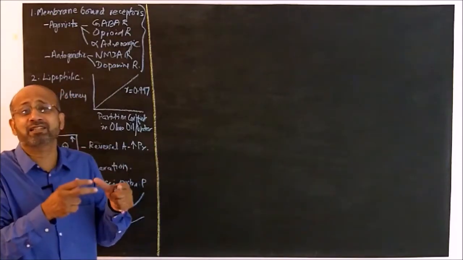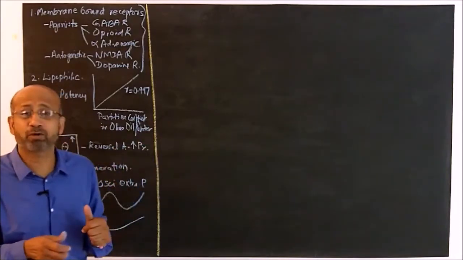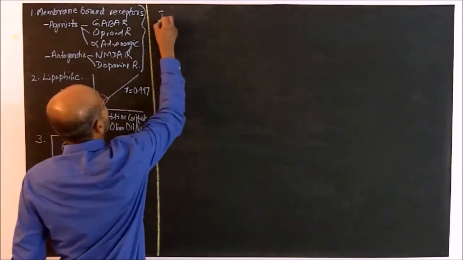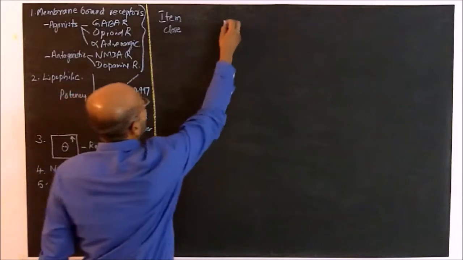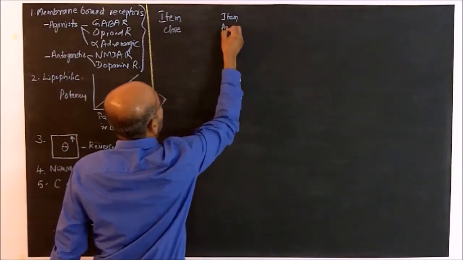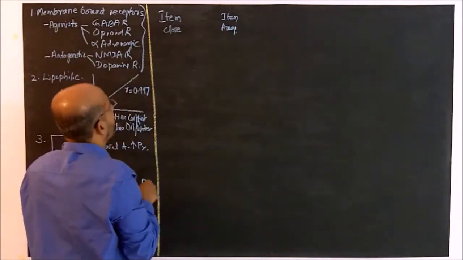That's the exercise that we have to do and find out. So that's what I'm going to do here. So let's figure that out. So here the item is close to the nervous system, and here we can see the item far away from the nervous system. Let us draw it here and find out.